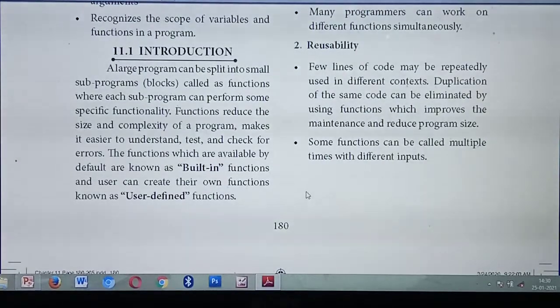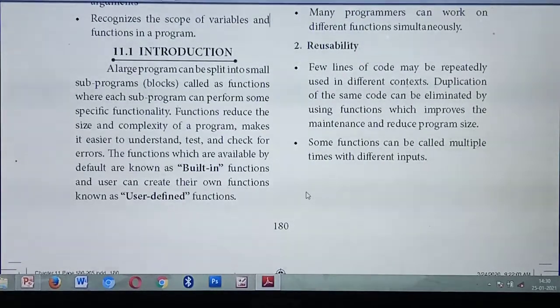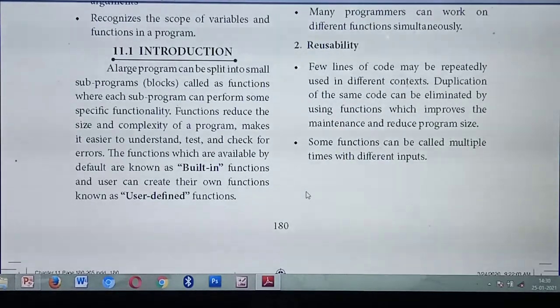So what you do is split it into smaller paragraphs, the first paragraph containing 10 lines, the next paragraph containing 10 lines, and so on. If you split like that, it will reduce the stress for you, and you can easily understand and study. Same thing here also: by using functions you can reduce the size and complexity of the program.